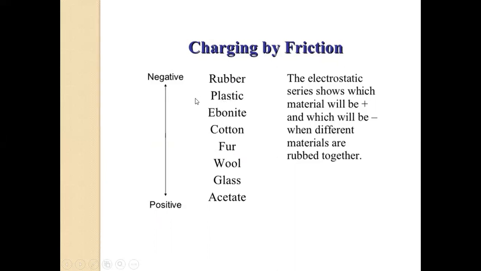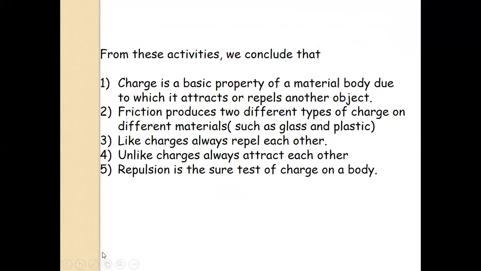You take any two. If plastic is rubbed with wool cloth, plastic is negative and the wool cloth will have a positive charge. Similarly, if wool is rubbed with glass, the wool will become negative and the glass will become positive. So when you are taking two materials, the upper one will always be negative and the lower one will be positively charged. From this activity, we conclude that charge is a basic property of a material body due to which it attracts or repels each other. Friction produces two different types of charges on different materials.